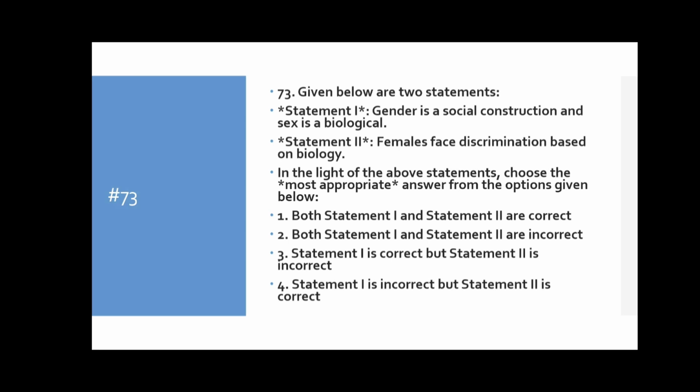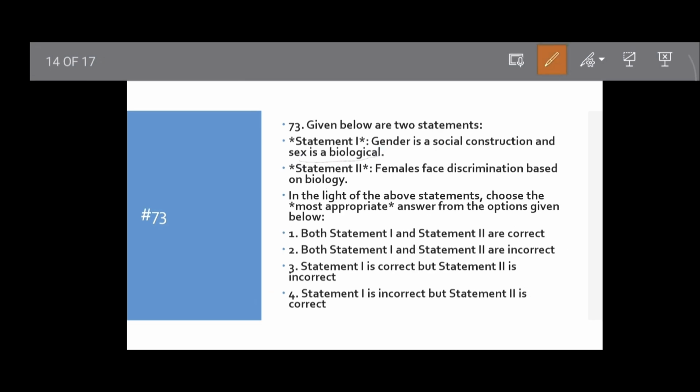Question number 73. Statement 1 and statement 2. Statement 1 says gender is a social construction and sex is biological. Obviously, sex is biological and gender is socially constructed, so it is correct.